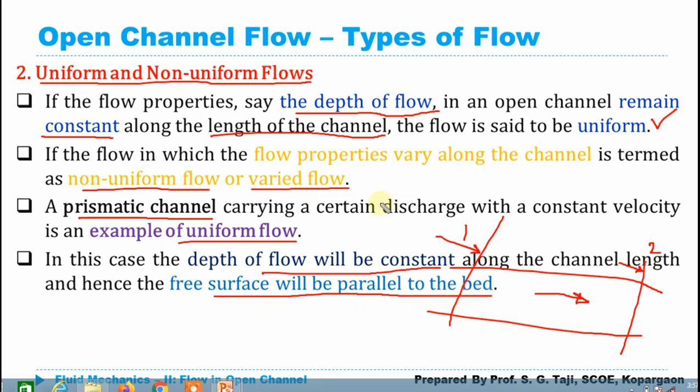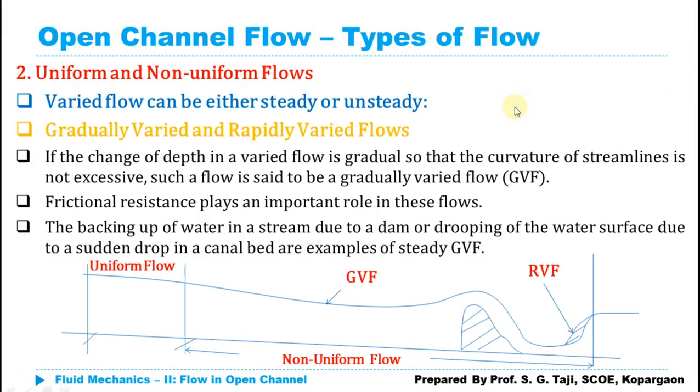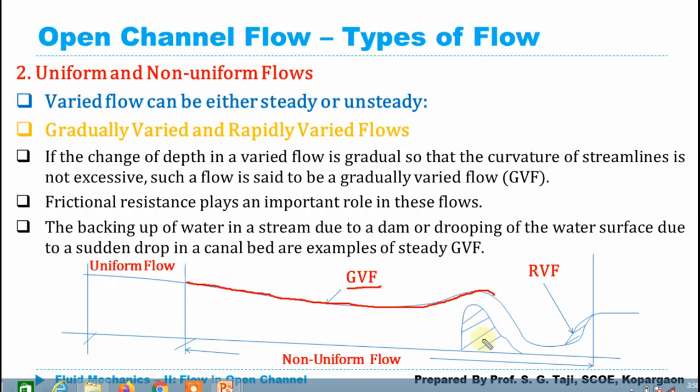In case of varied flow, the free surface is going to vary. Now again, varied flow is classified into two categories: gradually varied flow and rapidly varied flow. If the depth or velocity or any change in the flow characteristic takes place over a long distance, as you can see here in the example, where the shape of the water surface profile changes gradually and slowly over a long distance, that is known as gradually varied flow. Now this may happen in case of any obstruction coming in the flowing water, so your uniform flow may get converted into gradually varied flow.